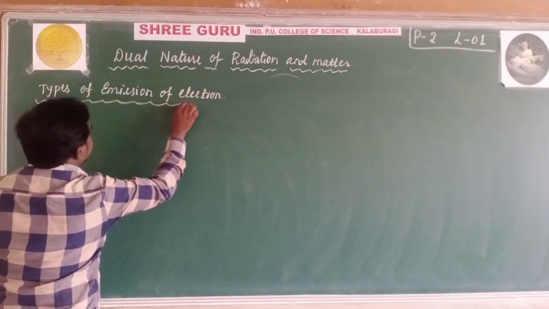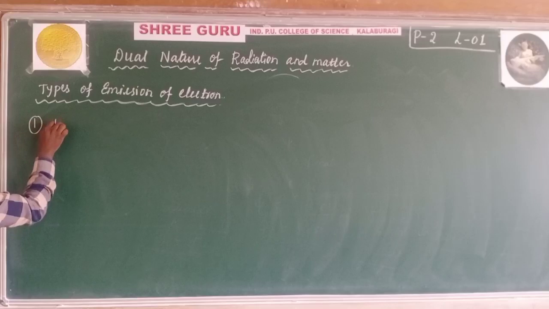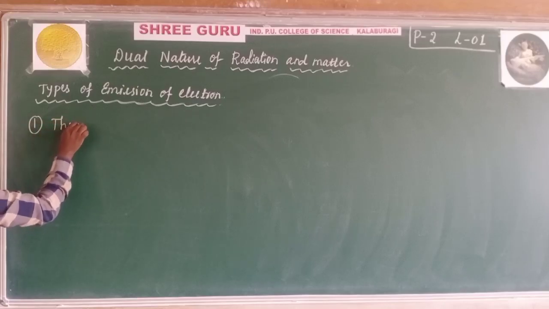Many types are there. In that, these are the important types. The first one is thermo-ionic emission.